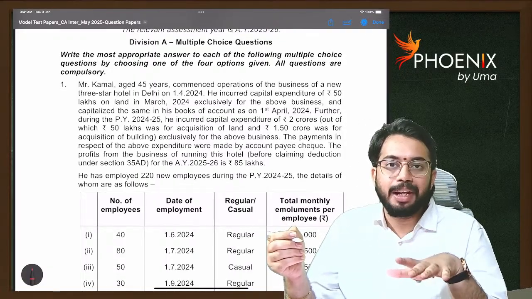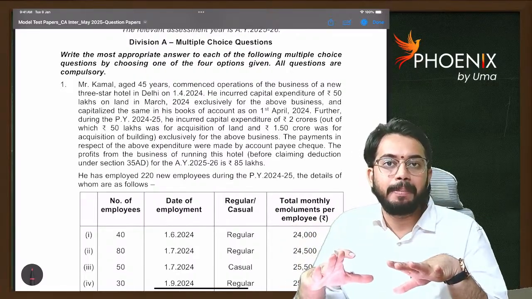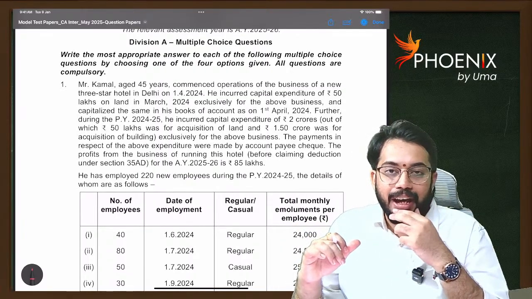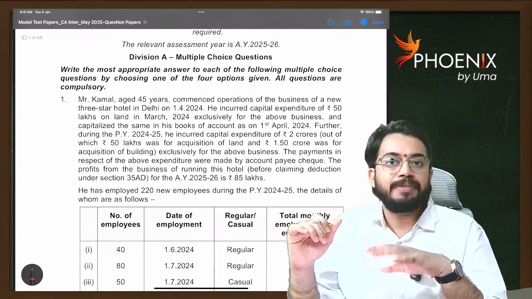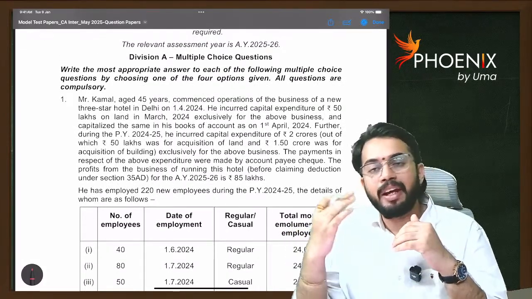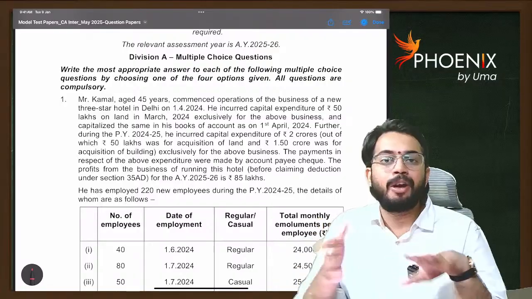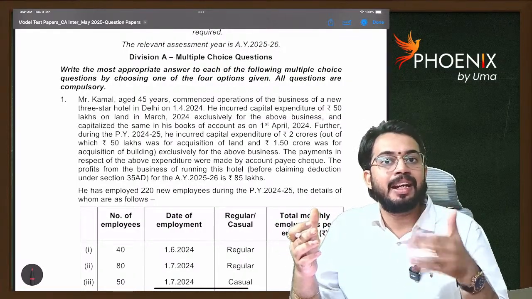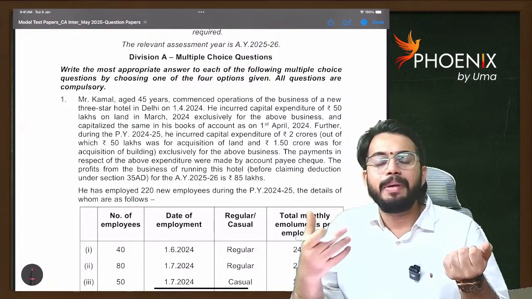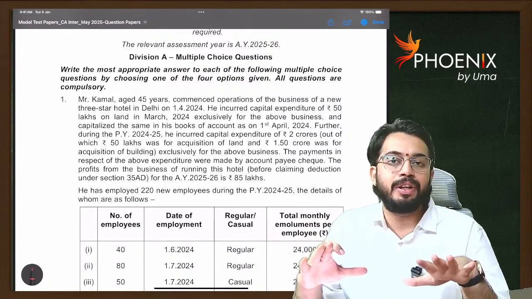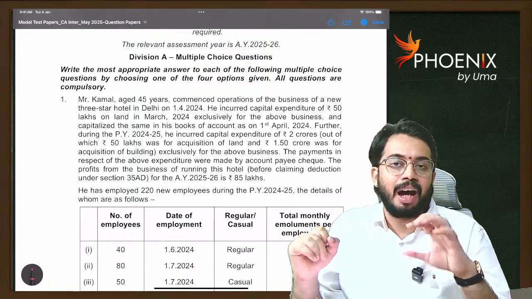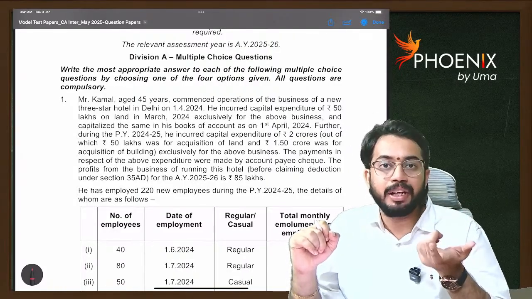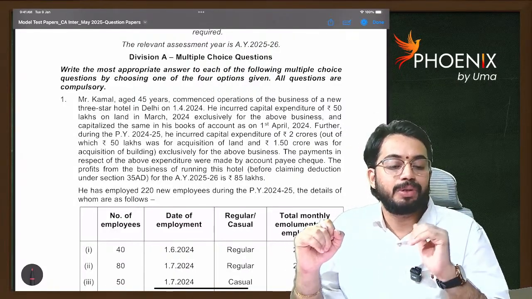Before going to the examination, if you do these model test papers and mock test papers, you will get confidence. So instead of attempting straight away in the examination, if you prepare all this, you will get accustomed to the level of difficulty that ICAI is asking. So automatically, even in the examination, you will feel comfortable. Otherwise, if you directly attempt examination questions, you will feel they are so difficult.